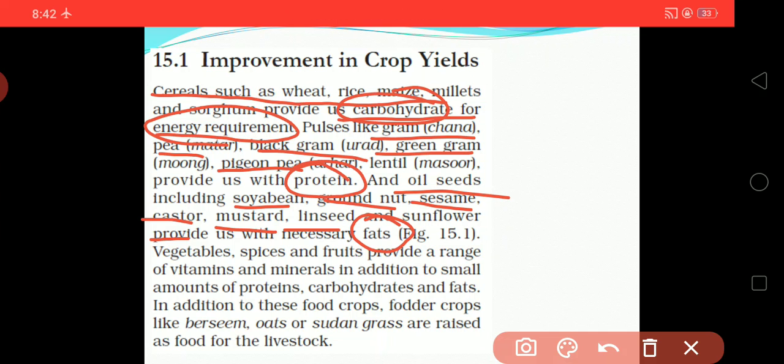Fats we get from oil seeds, so it is a major important thing.